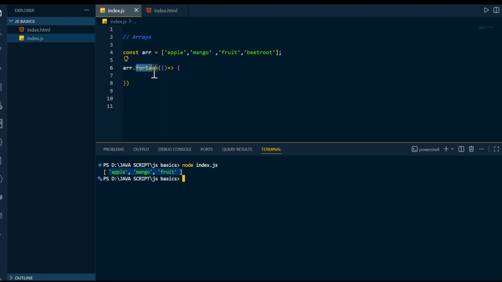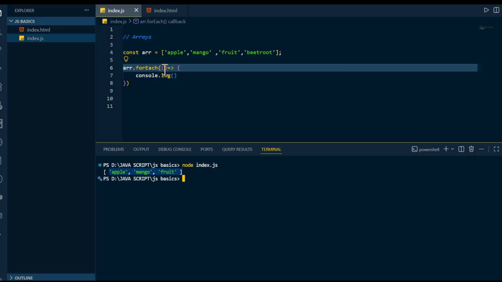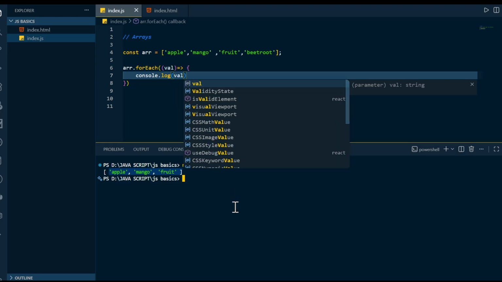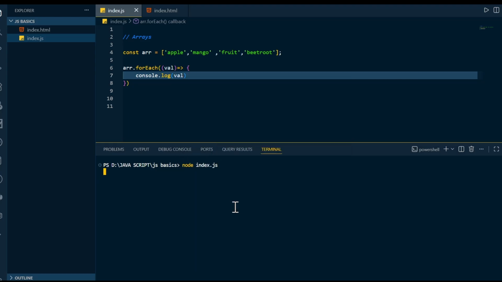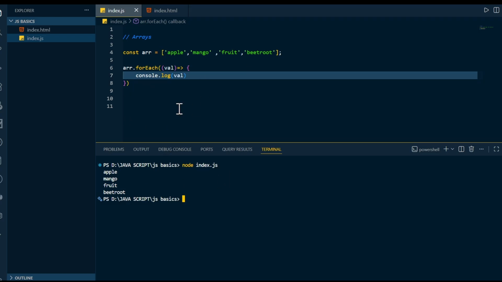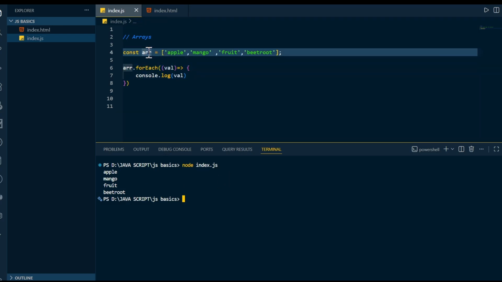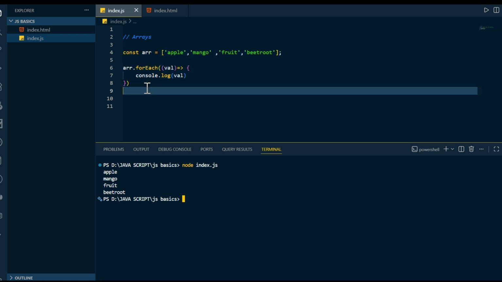So this forEach method can do something. I will just try to print something. Let's say I am getting values as val, and I am trying to print the val. Let's see what happens. If I clear the terminal, compile and run, you can see all the values are printed successfully. So what is meant by this? Basically, on this array you are running a forEach loop. I have said this before.